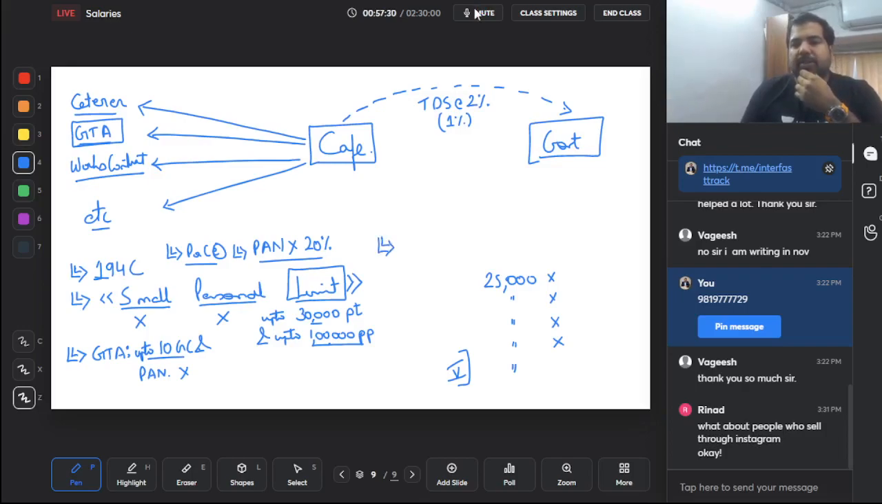Also, guys, you should understand what is a works contract. A works contract involves two things: one is specifications and second is material. Example, let's say, guys, in my office,